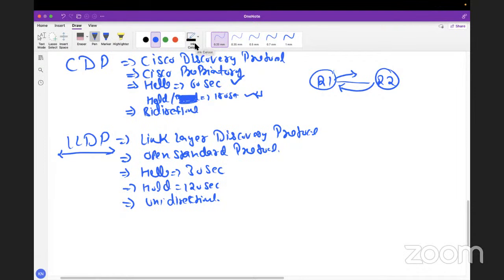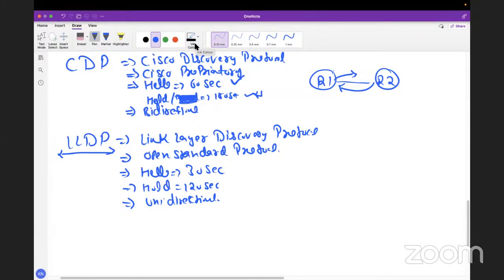Bidirectional means source to destination and destination to source. Unidirectional means one way. In CDP, both devices are sending hello packets to each other. In LLDP, one device is sending a hello packet and the other is responding to that hello. Bidirectional means traffic in both directions: I'm sending and I'm receiving.